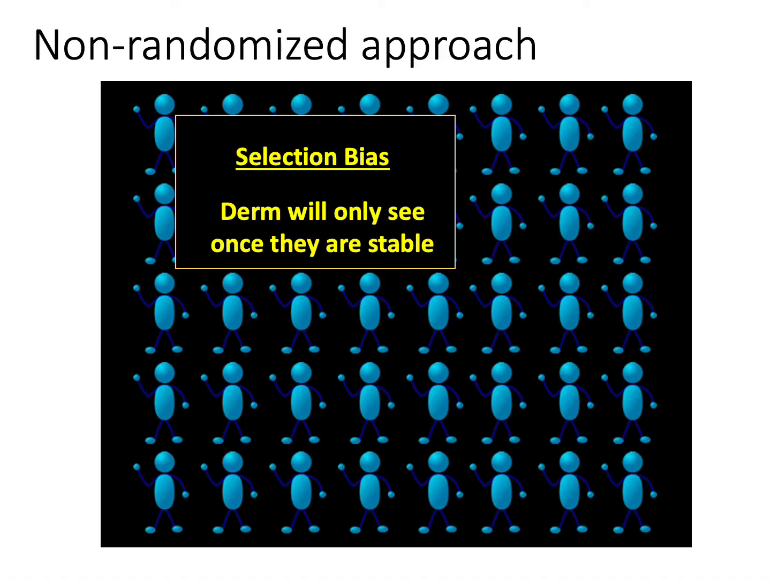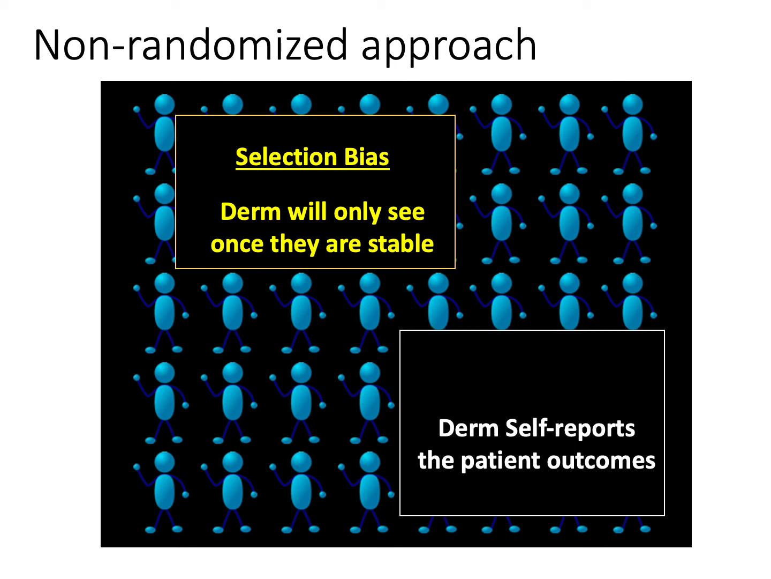So non-randomized studies can be plagued by selection bias. But there are other problems that happen with non-randomized studies. Let's say, for example, the dermatologist self-reports how their patients did. Or maybe even the patient self-reports how they did, and they want to make that dermatologist feel good, so they say, oh yeah, I had terrific care, I did so much better after my heart attack. Well, this is information bias.